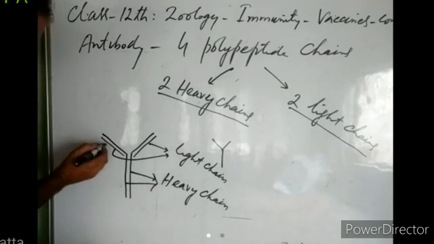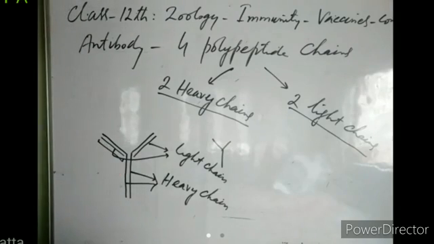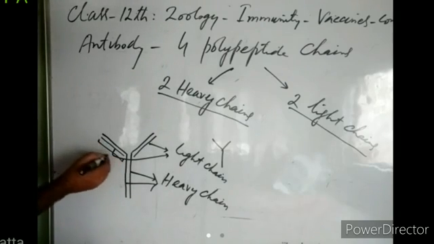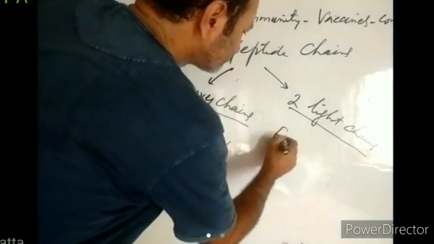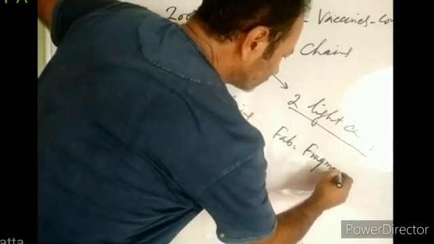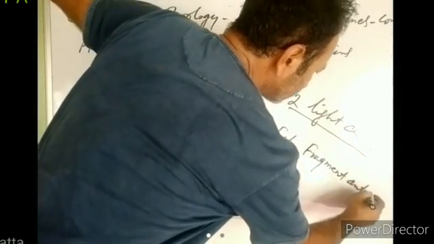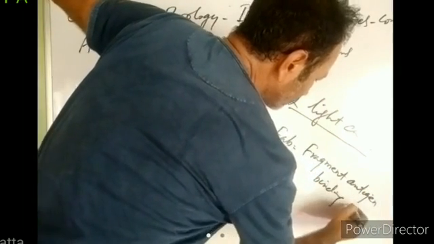This end of the antibody, where the light chain and heavy chain are together present, from this end to this end, is known as Fab. Fab stands for fragment antigen binding region.